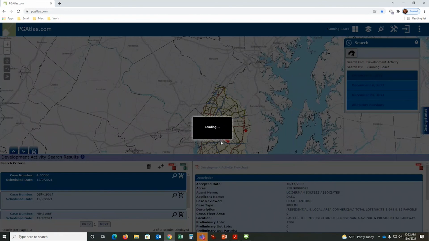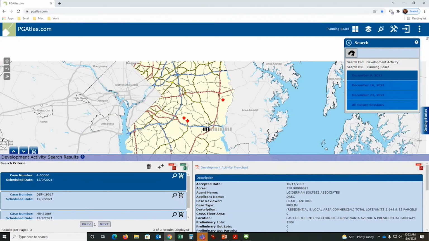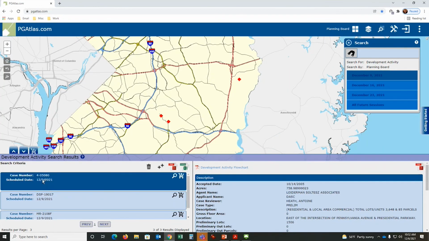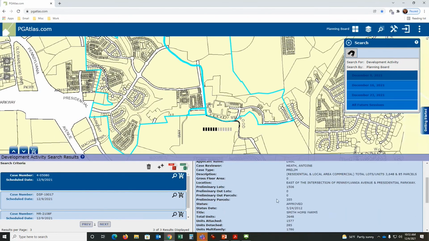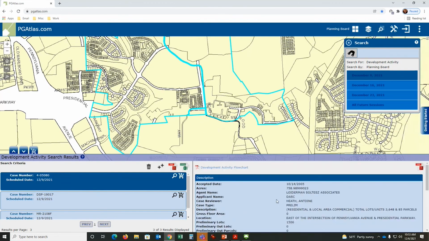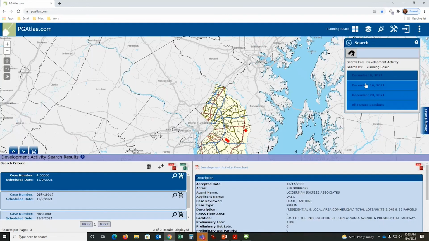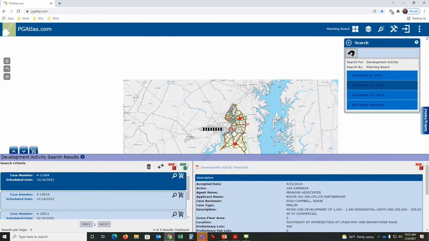Planning board. If you want to know what cases will be discussed at planning board, you can come here. There are 3 cases on the agenda for the 9th, which is this Thursday. If you want to see what this one's about, you can click here. It will zoom into that shape. It talks about the development record and so forth. And you can look into the future as well. So if you want to see what was on the 16th, this will bring up the shapes that are happening on the 16th and so forth.